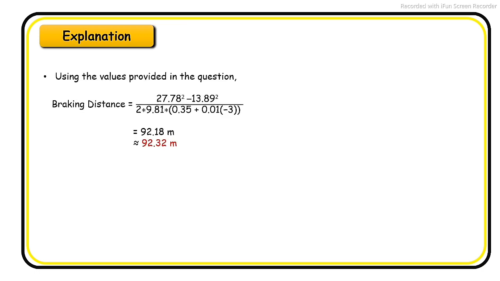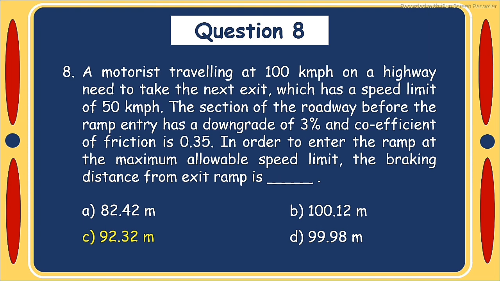Using the values provided in the question, braking distance is 92.18 meter which is nearest to 92.32 meter. Hence the braking distance from exit ramp is 92.32 meter. So answer of question number 8 is option C 92.32 meter.